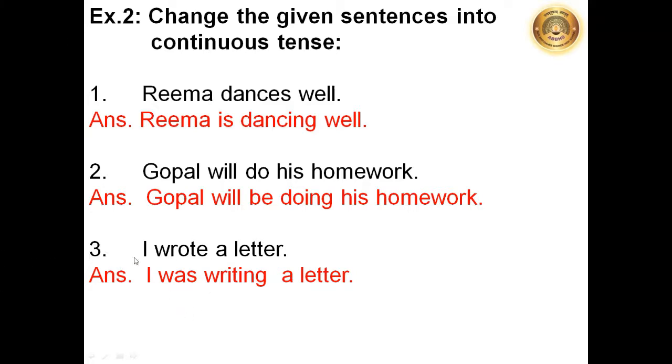And the last example, I wrote a letter. This is past tense. The letter is already done. The action of writing the letter was already done some time before. How do we write it in continuous tense, but past continuous tense? So we will write I was writing a letter. This is how we describe our action, what we were doing some time before. So we have written I was writing a letter.